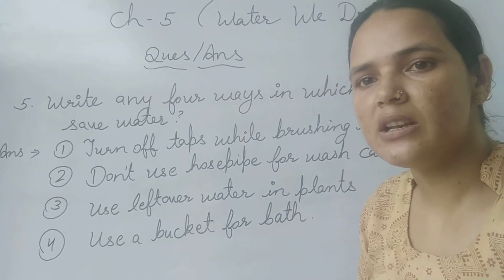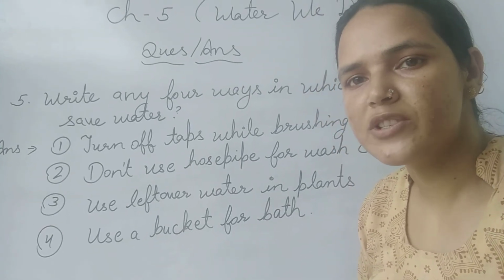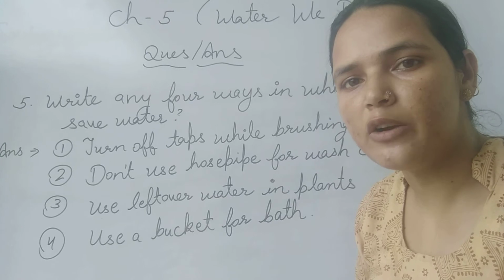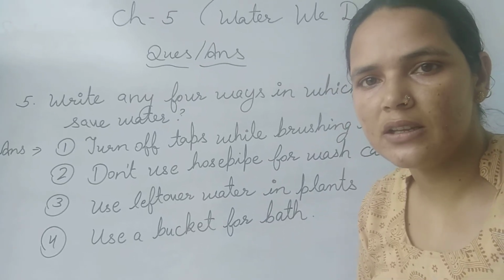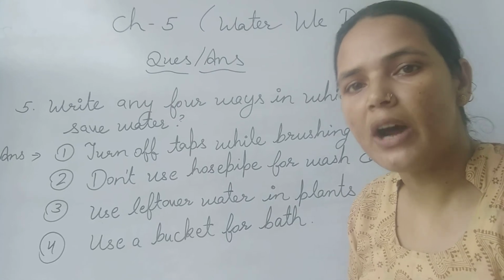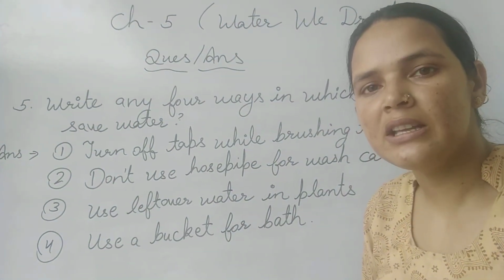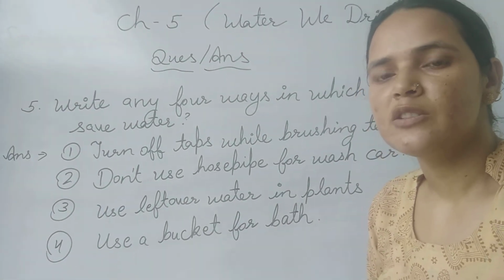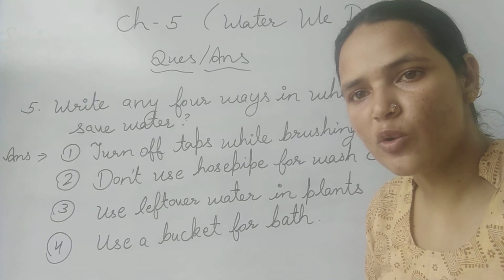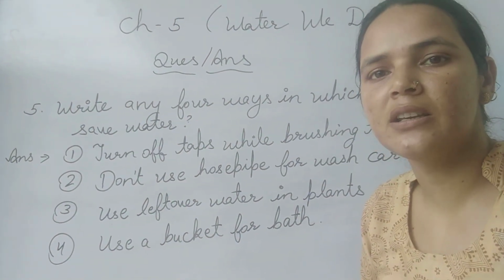Water is used in hydroelectric plants to produce electricity. Do you know the meaning of hydroelectricity? Hydroelectricity means electricity that is generated by the power of water. So hydroelectric plants also use water to produce electricity.